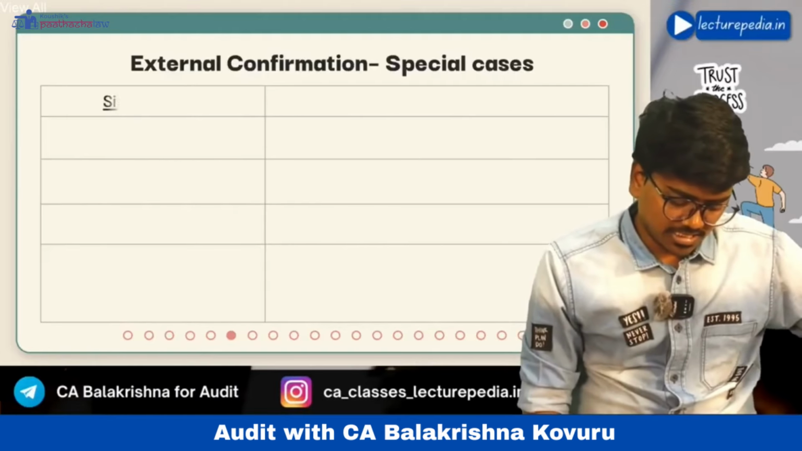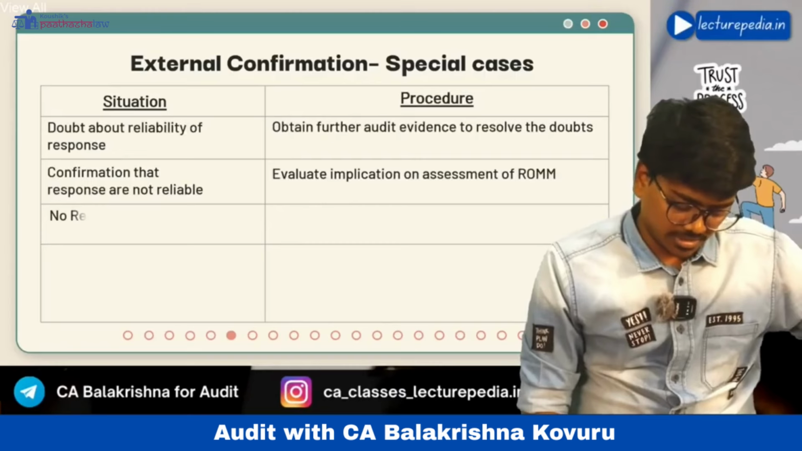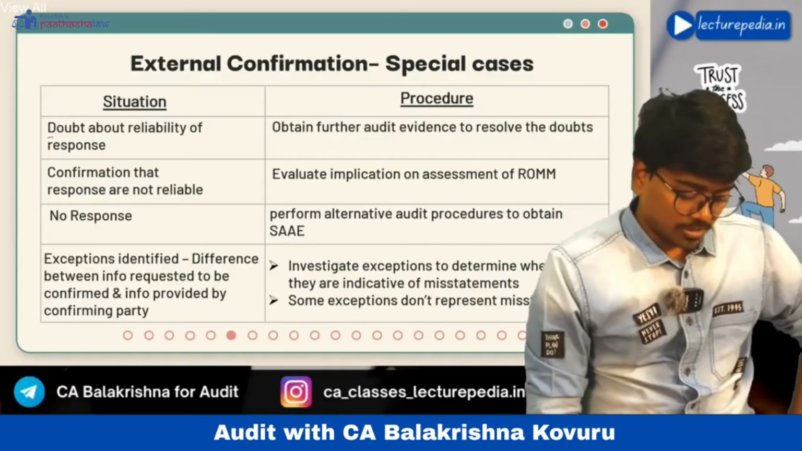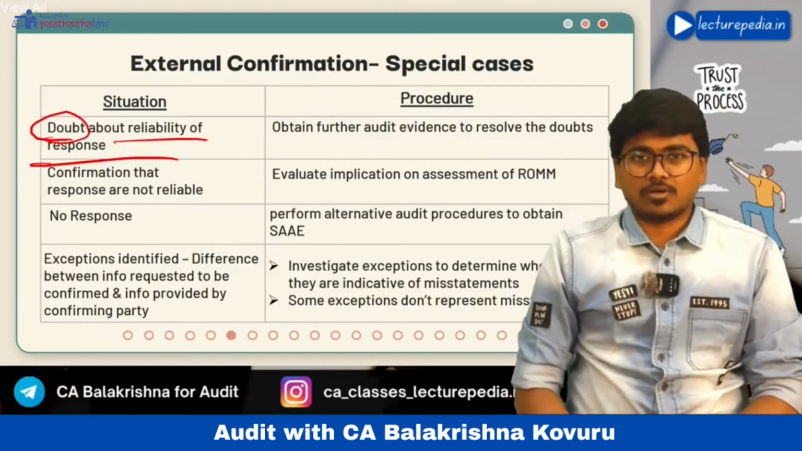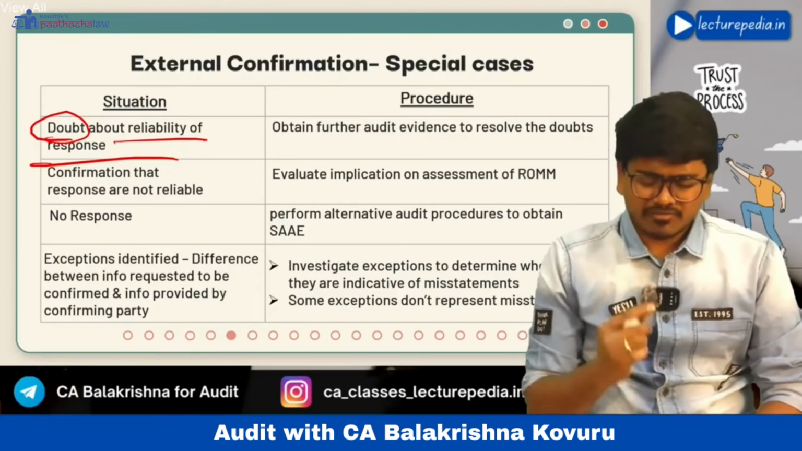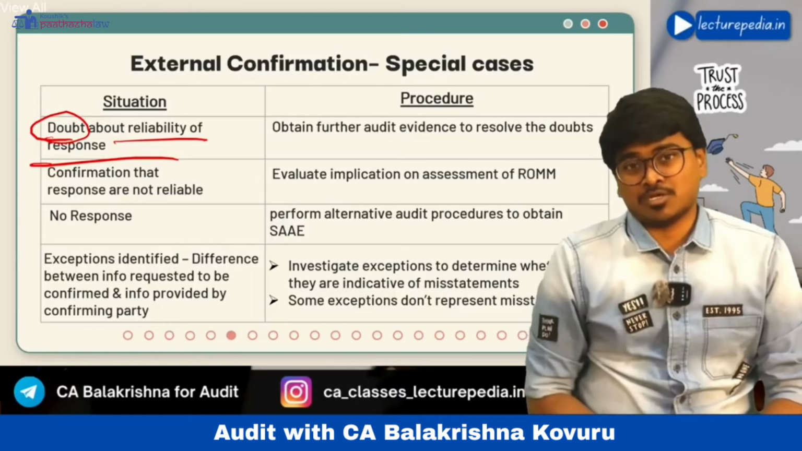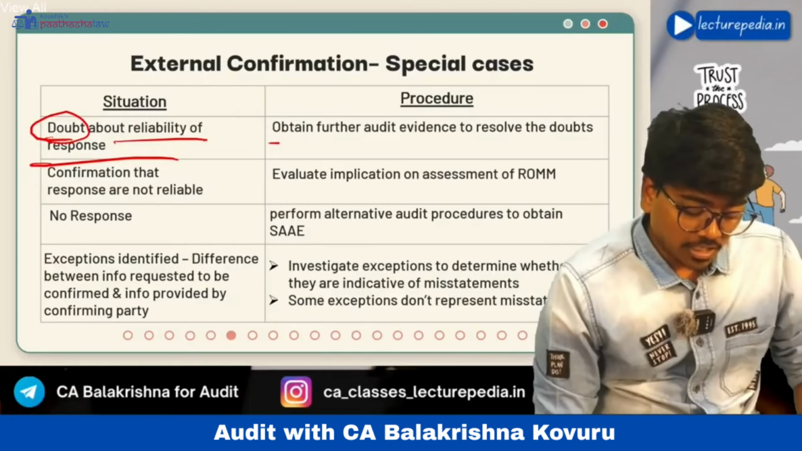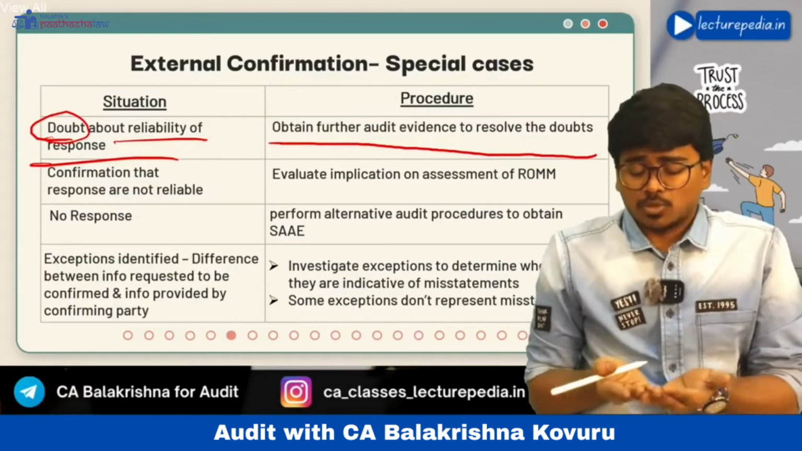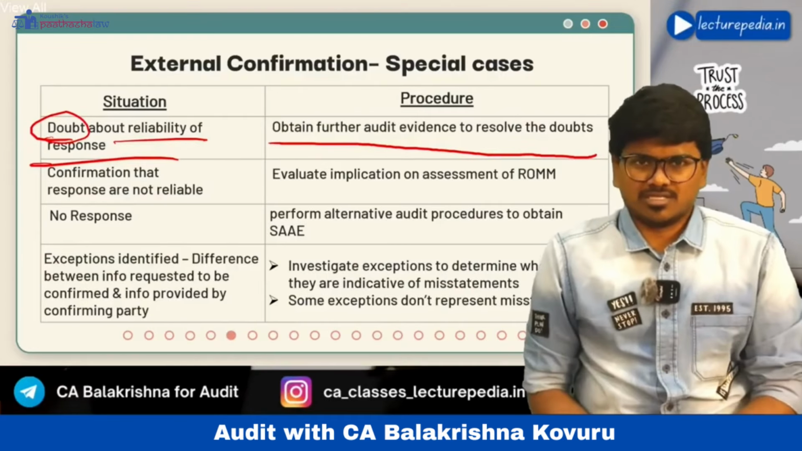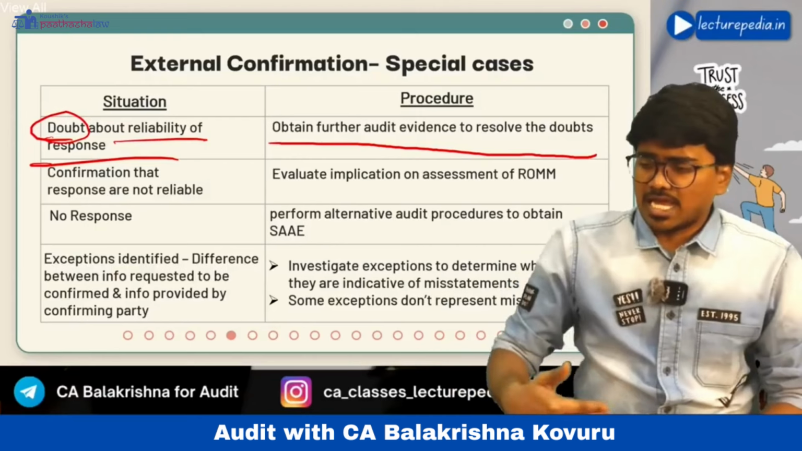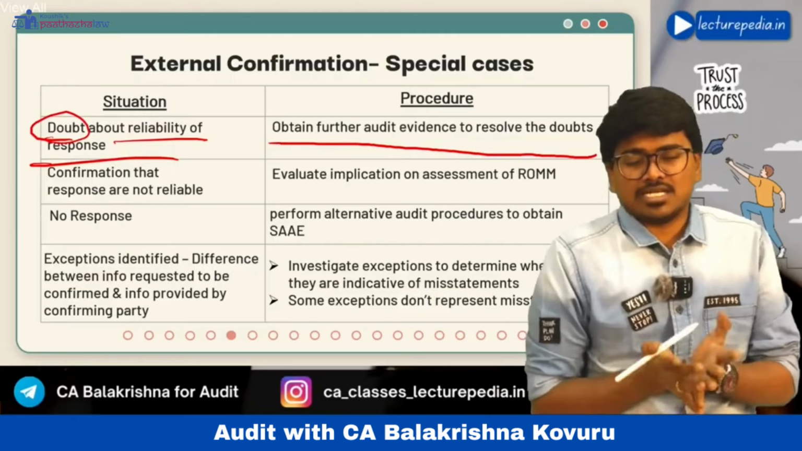Next, there are certain special cases with respect to external confirmation. Let us see those special cases. See, if the auditor has doubt about the reliability of a response: the auditor has sent an external confirmation request and received the response, but has doubt about the reliability of this response. In such a situation, obtain further audit evidence to resolve the doubt. You have obtained one piece of audit evidence, that is the external confirmation. If you have doubt about its reliability, you can perform further audit procedures and obtain further audit evidence to confirm this external confirmation.